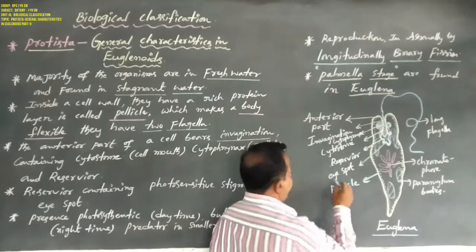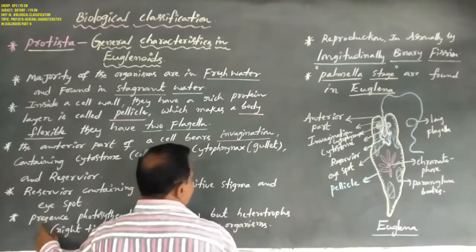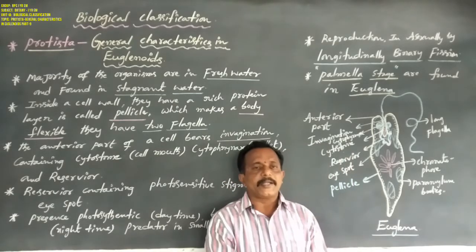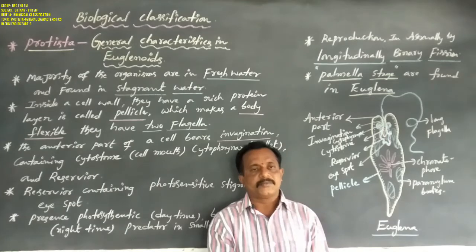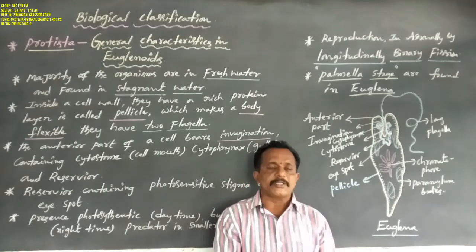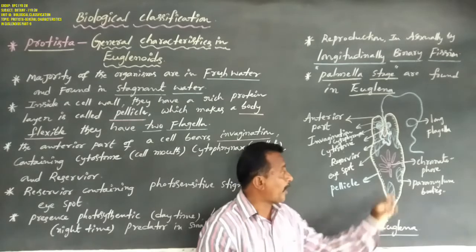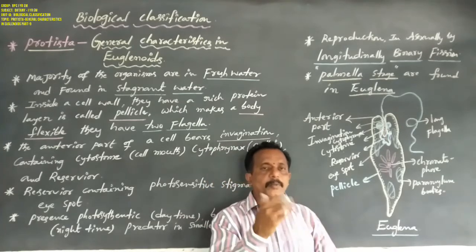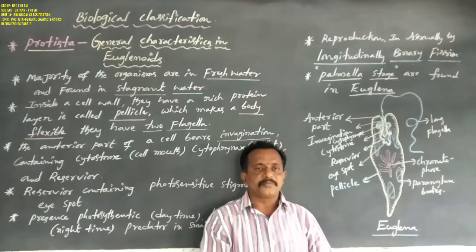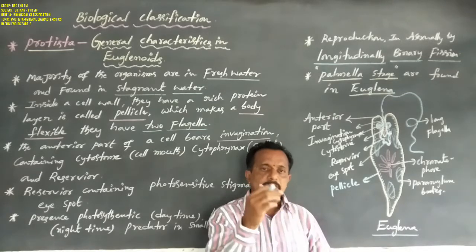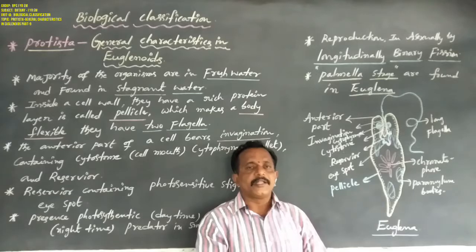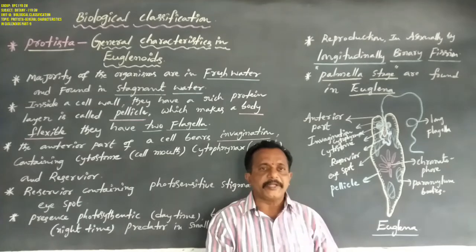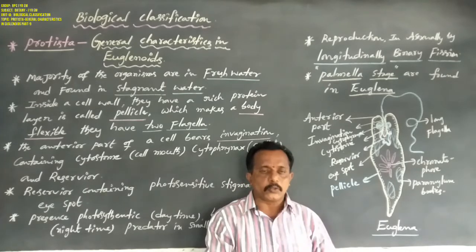Now, this Euglena shows similar plant characters and also animal characters. Generally, Euglena is an animal organism, but it shows plant characters. Dear students, all plants, especially their leaves, have a rich content of chlorophyll, and in the presence of sunlight they synthesize their own food materials. This is one type of autotroph.